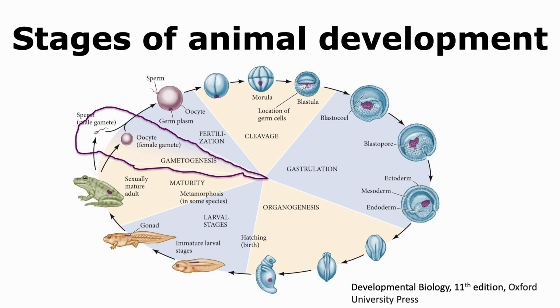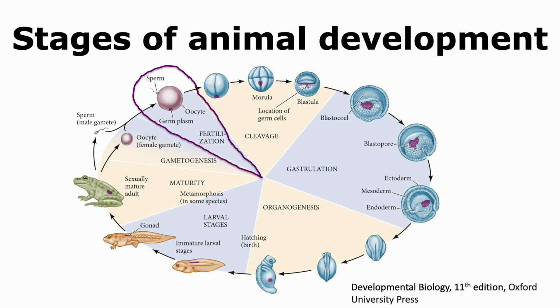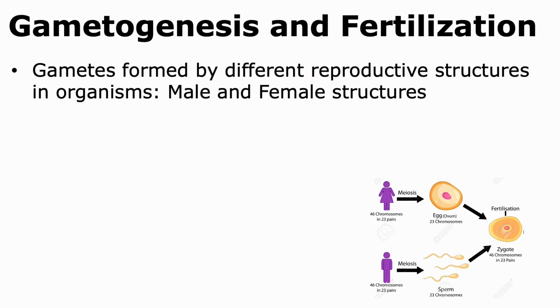The formation of gametes occurs through the process of gametogenesis. Once the animal is able to make gametes, it is capable of sexual reproduction, where the gametes can fuse to form a diploid zygote, and the process continues. In animals, gametes are formed in reproductive structures.